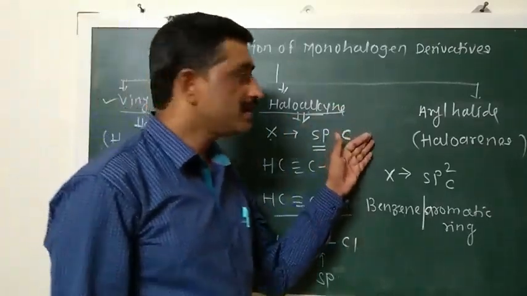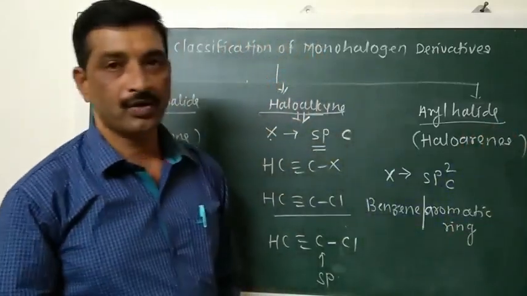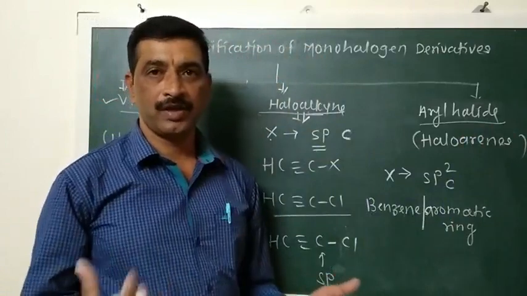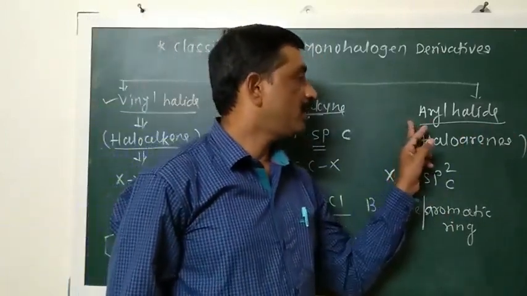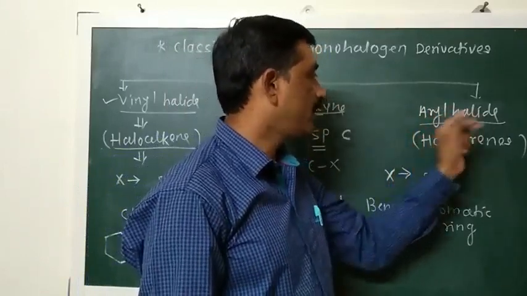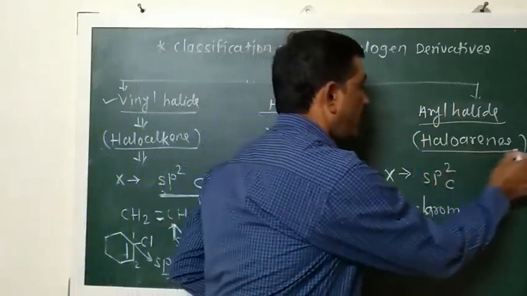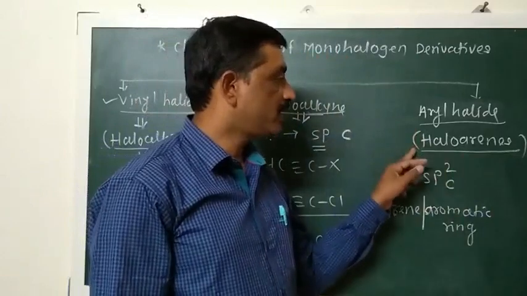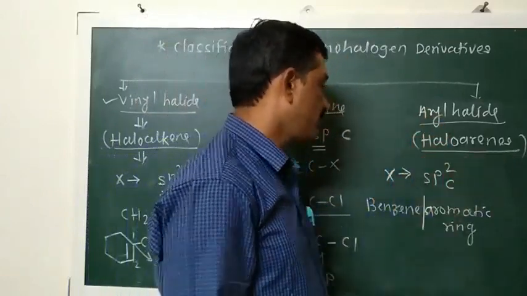And last, very easy, aryl halides. An aryl group means the group obtained by removal of one hydrogen atom from an aromatic nucleus, aromatic compounds. Such groups are called aryl groups, and when they contain halogen, they are called aryl halides. They are also known as haloarenes. Aromatic compounds containing halogen atoms are called aryl halides or haloarenes.